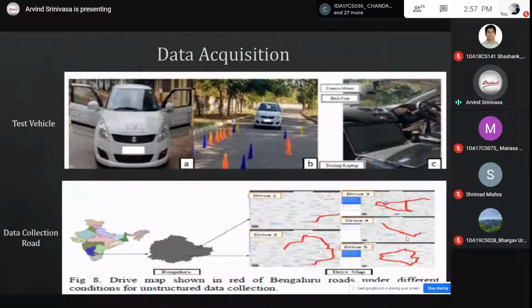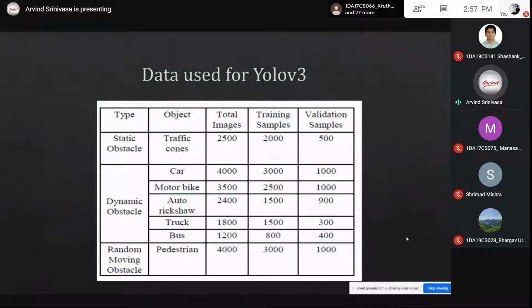Once we collected the data, we divided it into static obstacles, dynamic obstacles, and random moving obstacles. Static obstacles means traffic cones. You can see BBMP would have dug something and they would have put one. They should keep a cone, but they would have put a wooden stick, like a branch of a tree or something, telling there is an obstacle.